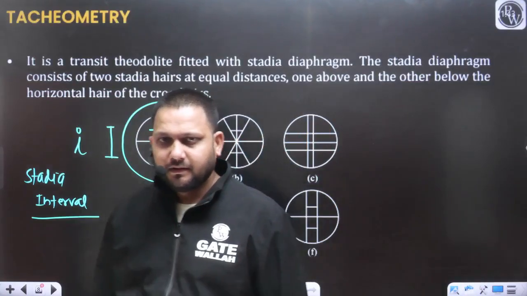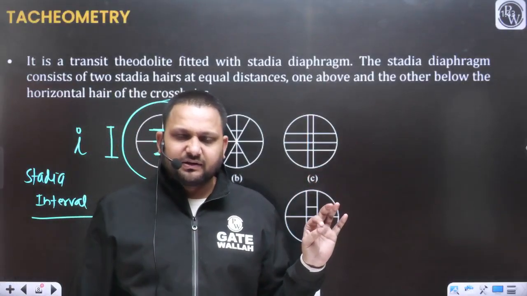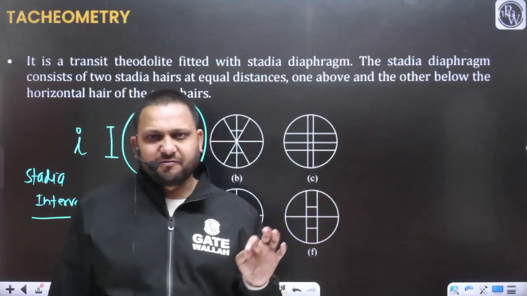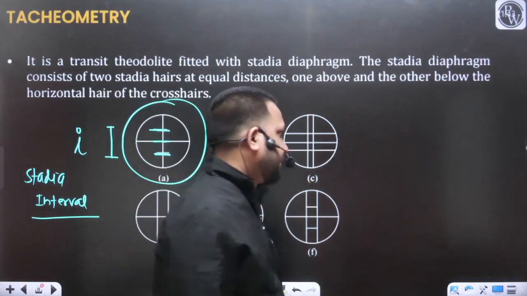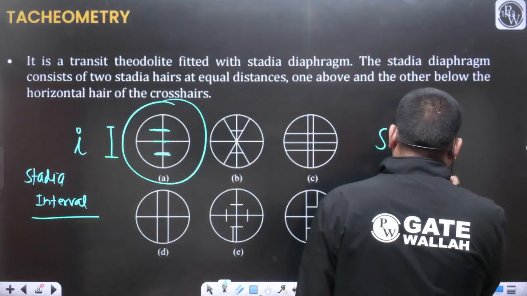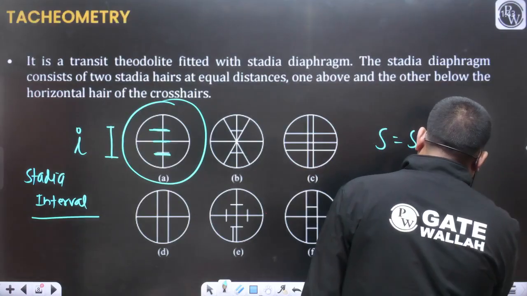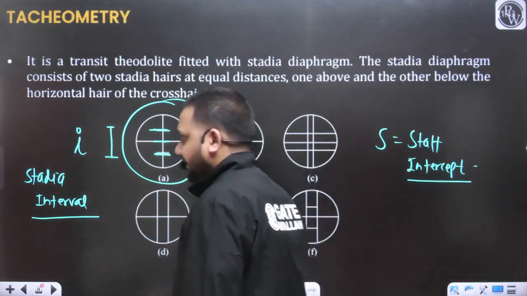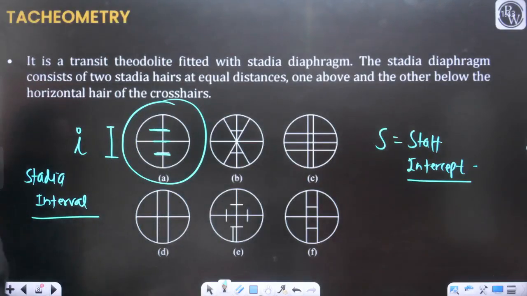Clear? And corresponding to the staff readings, the difference of the staff readings corresponding to the upper stadia and lower stadia, we can represent with the help of S, and S is nothing but the staff intercept. So these two terms are clear.